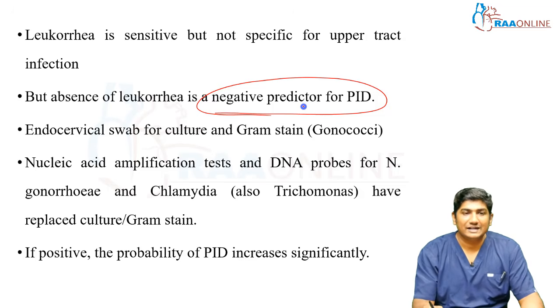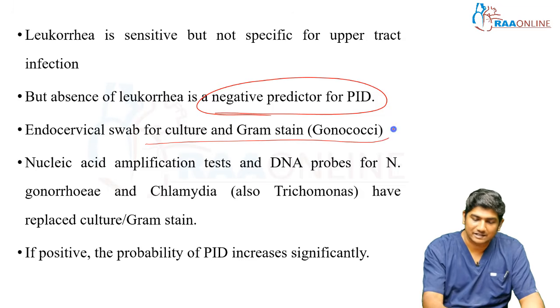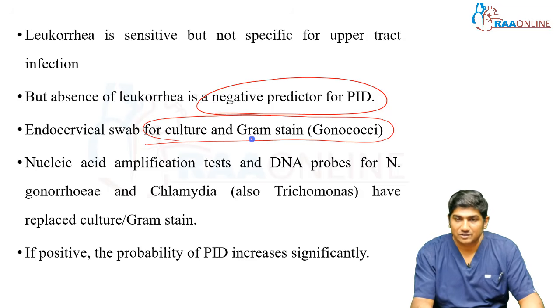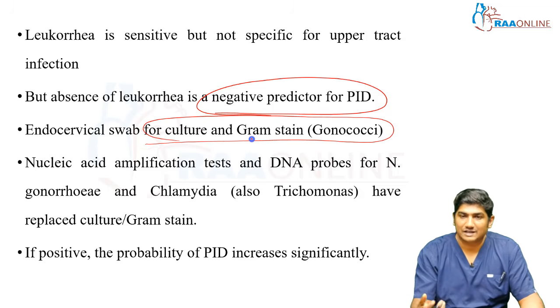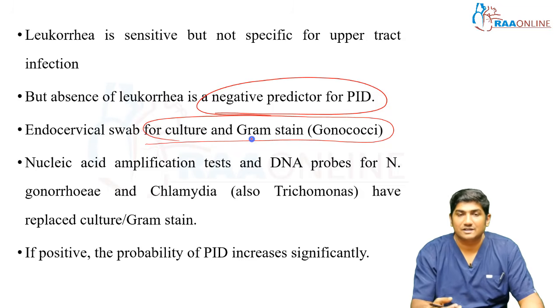Understand this. An endocervical swab you can send for culture and gram stain. This is an age-old technique. You need to do a gram stain and think whether it's gram positive or gram negative, rods or cocci or bacilli. There are numerous organisms. This is the old way: do the culture and wait 5-6 days for it to grow, right?